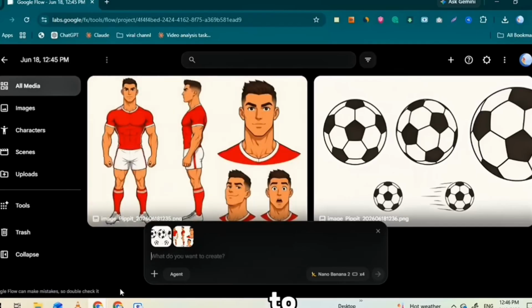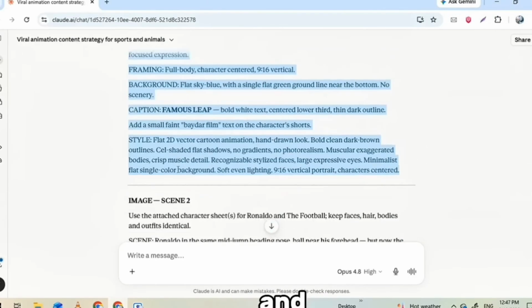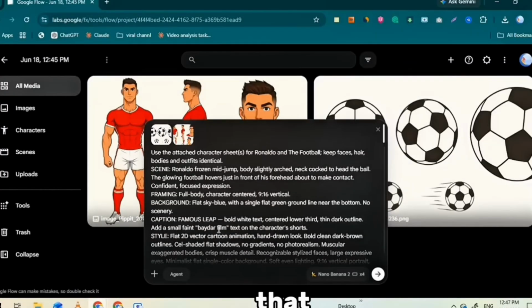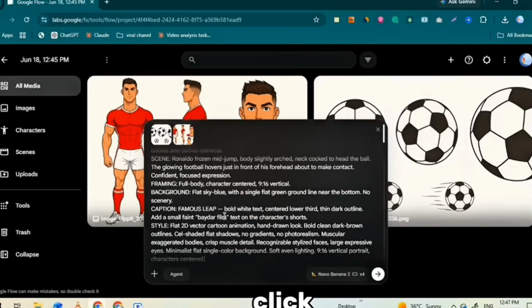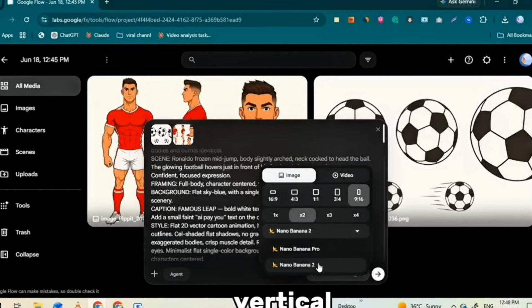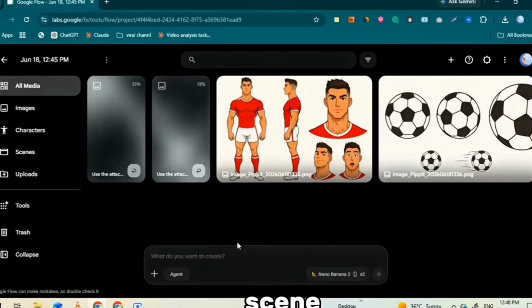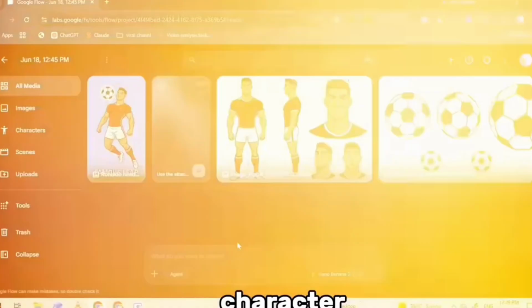Now jump back to Claude, copy your first image prompt, the scene prompts it wrote for you earlier, and head back to Flow. Make sure your character sheet boxes are loaded in. Then paste that image prompt in. Next, click into the settings. Set your aspect ratio to 9:16, that's vertical, because we're making shorts. Pick the newest image model in the list, then hit generate. And there it is, your first scene image, done, with your character locked in perfectly.